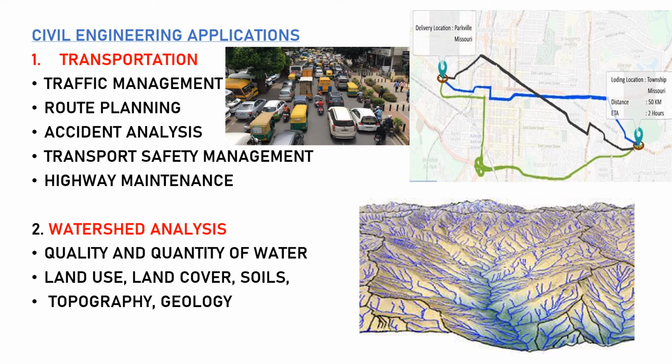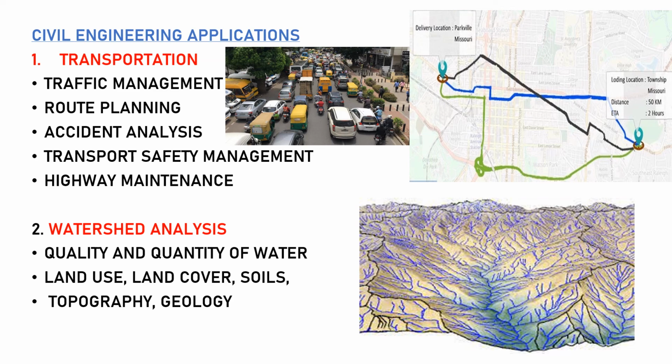Then we have transport safety management. In this we can find the points where accidents are more, and we can take precautions before going to that point. Then we have highway maintenance. Here we can find how much the road is damaged and where it is damaged, and we can rebuild the road. Then we have watershed analysis. In this we have quality and quantity of water. We can find what quality of water is below the surface and how much it is.